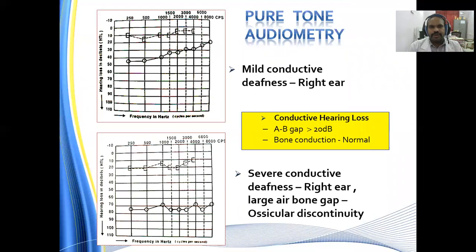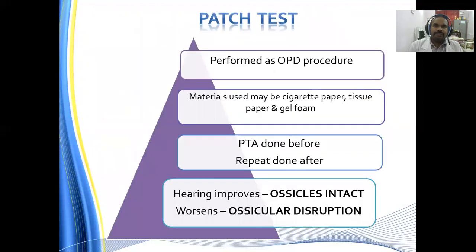So this is the pure tone audiogram showing mild conductive hearing loss in the right ear, whereas in this case there is severe conductive hearing loss in the right ear with a large air-bone gap. The conductive hearing loss air-bone gap should be more than 20 decibel. A larger air-bone gap suggests there is ossicular discontinuity.